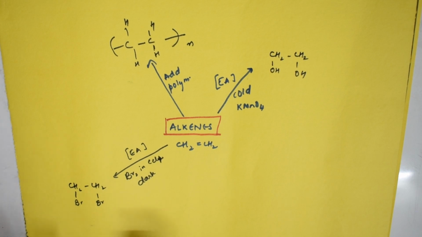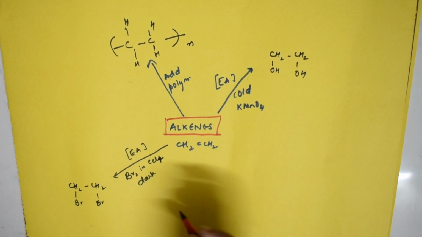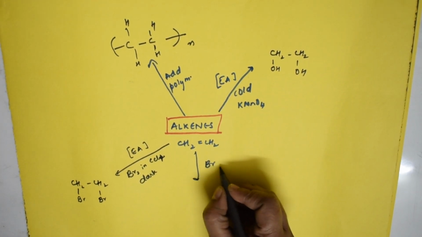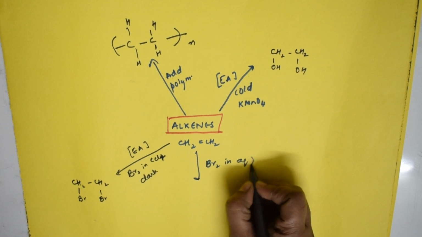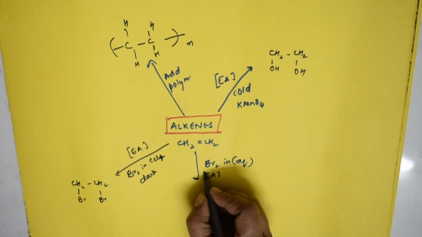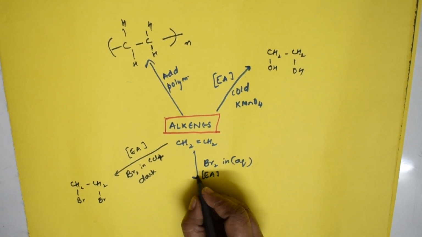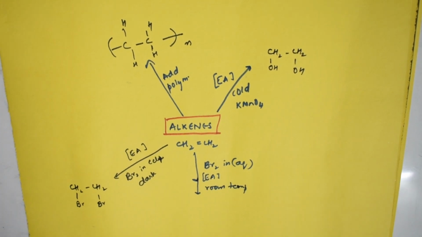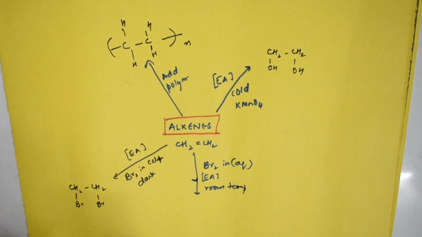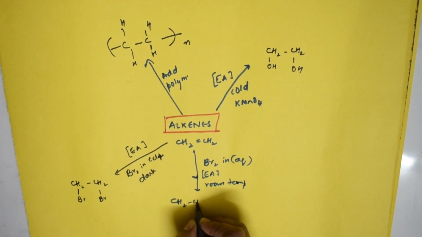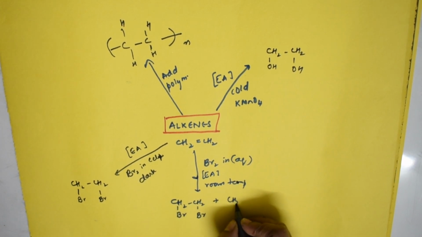Suppose you take the same alkene and you are going to take bromine in aqueous solution, and again you are performing which type of reaction? Electrophilic addition only. But here you are going to perform this reaction at room temperature, the normal room temperature. What are you going to get here? Just see, students, here you are going to get two different products. What are the two products? One product would be vicinal halide, but at room temperature you're also going to get, remember,